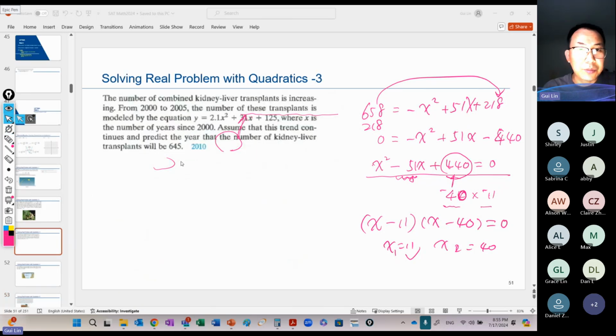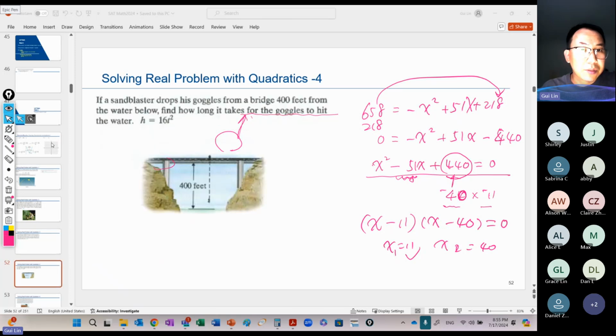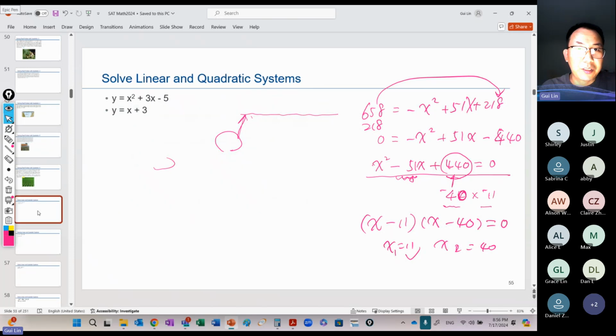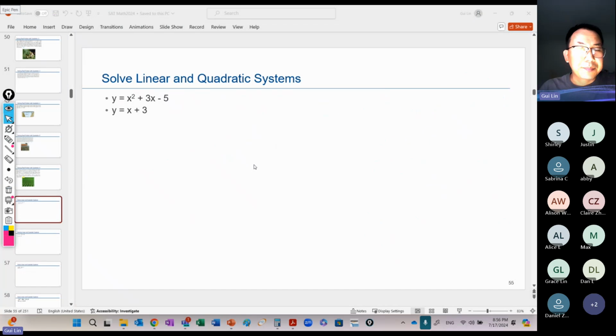Now, this is close to what we had earlier. Let's do a little bit more change. A lot of questions look close, but let me jump a little bit further, to a little bit different one. I don't like to repeat the same questions. All right, so let's see it here. Solve linear and quadratic system.